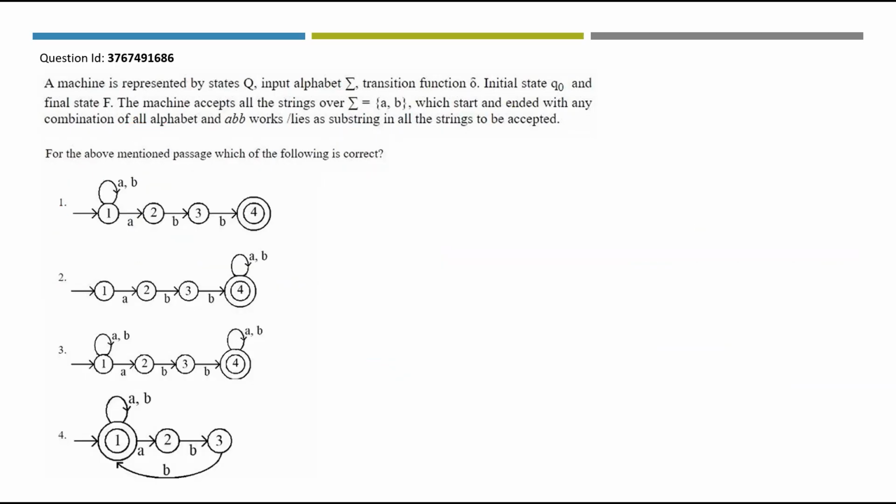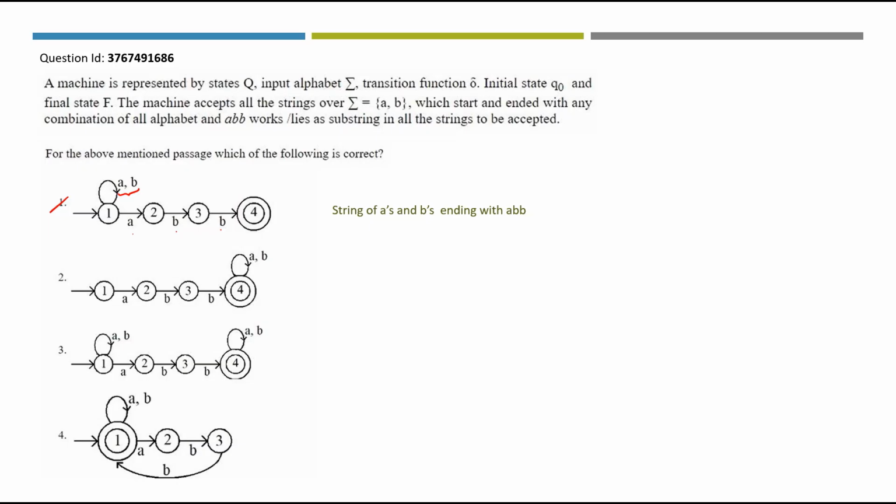Next question. For the above mentioned passage, which of the following is correct? So we have to find the automata of the language. Now let's take the first option. We have A, B, B string here, and this particular transition states that it has a combination of A and B. But there is no A and B combination in the ending part. So 1 will not be the right answer. Strings of A's and B's ending with ABB. It is not the right representation as given in the passage.